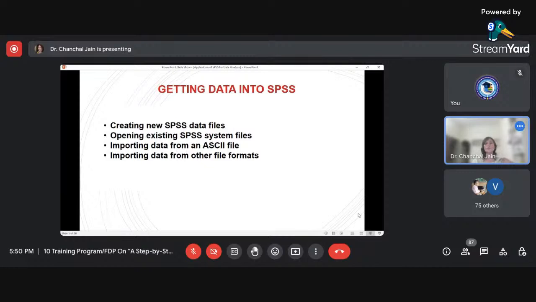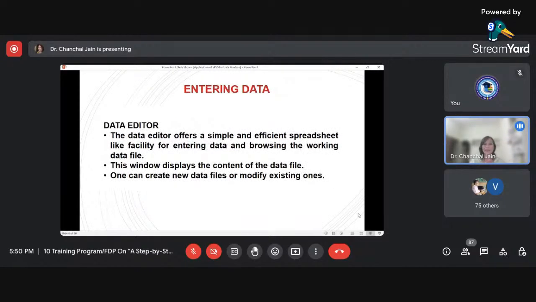Then, talking about entering data, there are two things. The first is the data editor. Those who have already seen SPSS, I think all of you, know what the SPSS screen looks like and how it works.